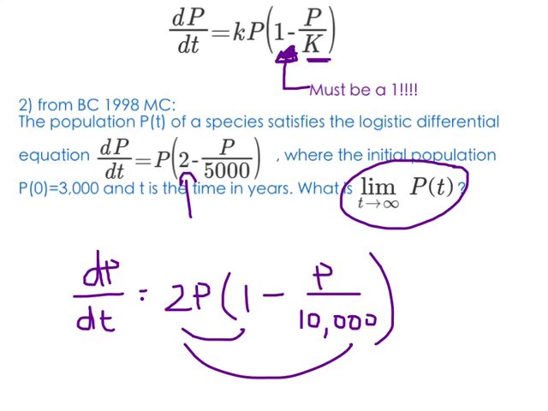I think that's the easiest way to think about factoring out, because I know that a couple of you guys, if you paused the video, probably factored out incorrectly and got a 2,500 in there instead of a 10,000. So once we get that in an accurate way, then all I have to do is identify the fact that that is my carrying capacity, so therefore my limit as t approaches infinity of P of t is 10,000.